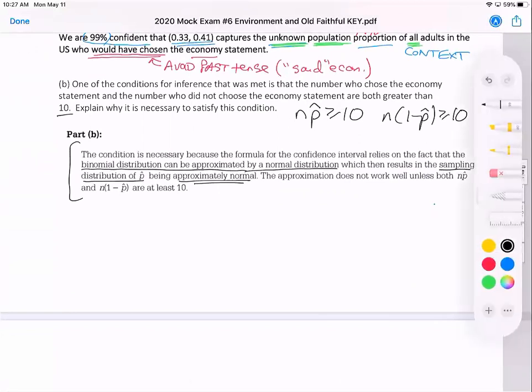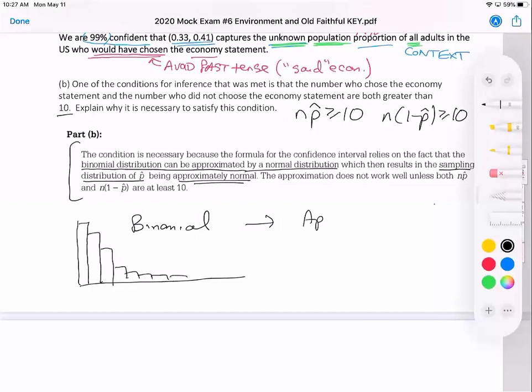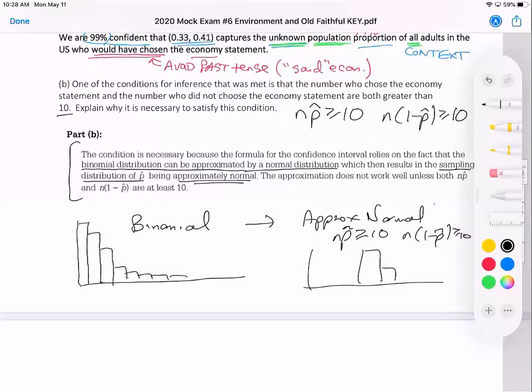But maybe I'll just draw you a little picture. With binomial distributions, if you think of a histogram, if you have a very low p, a very low sample size, then you could have a binomial distribution that looks like this. A binomial distribution, though, will be approximately normal when np is greater than or equal to 10, and n(1 minus p) is greater than or equal to 10. So then your binomial distribution would look like this.